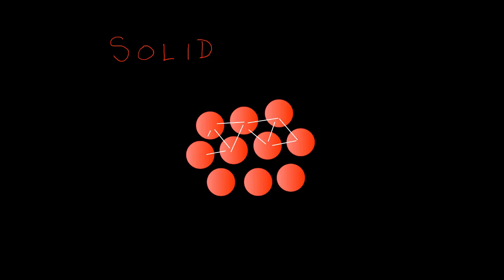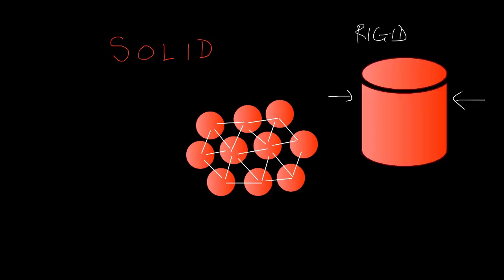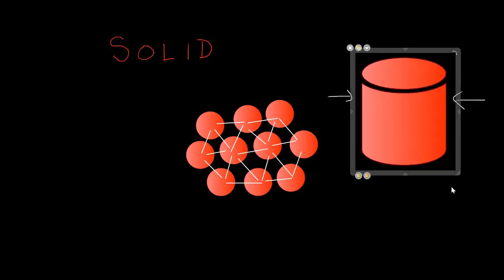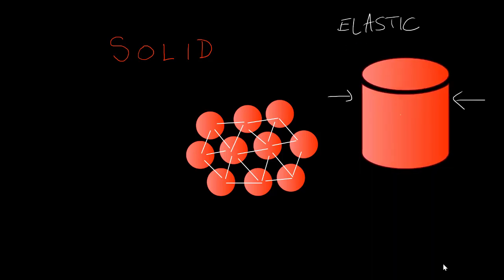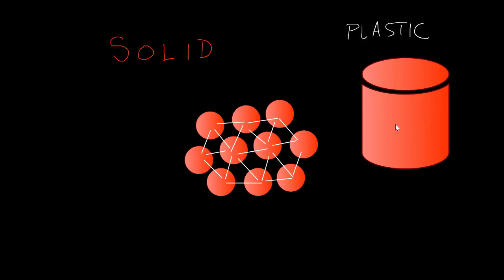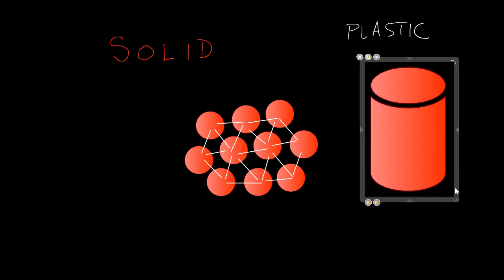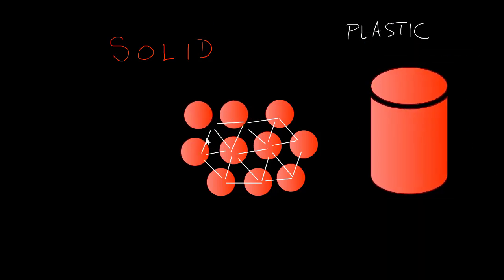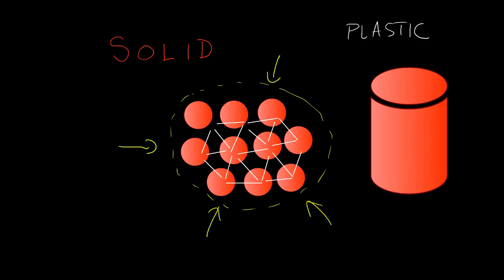In a solid, molecules have fixed bonds, although there is some flexibility in their exact positions. A solid maintains its shape almost exactly if rigid and at least approximately if elastic, which means that the bonds can be stretched or compressed, but then the molecules return to their original positions. If the solid is plastic, bonds can be stretched or compressed and stay that way, so the shape of the solid gets distorted. A solid is almost incompressible because the molecules are next to each other.